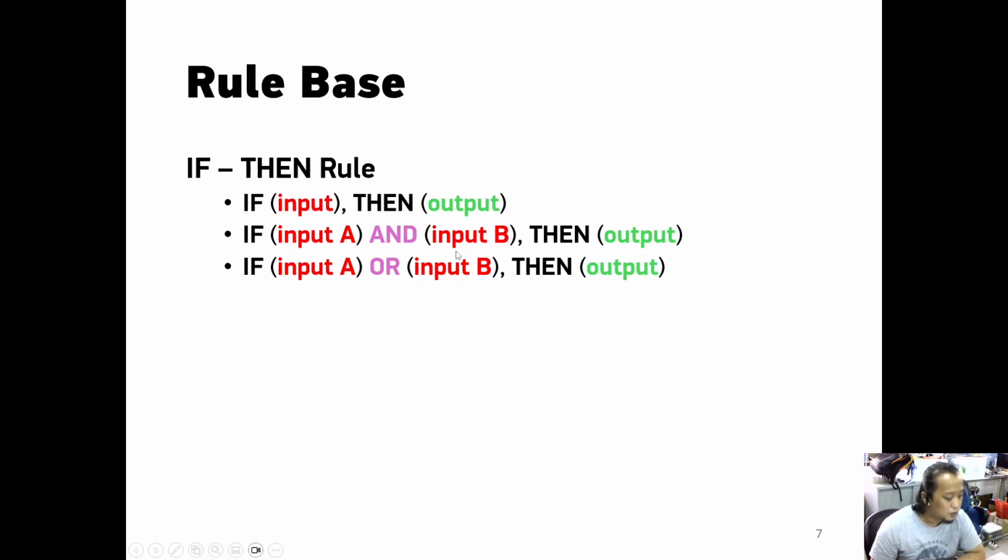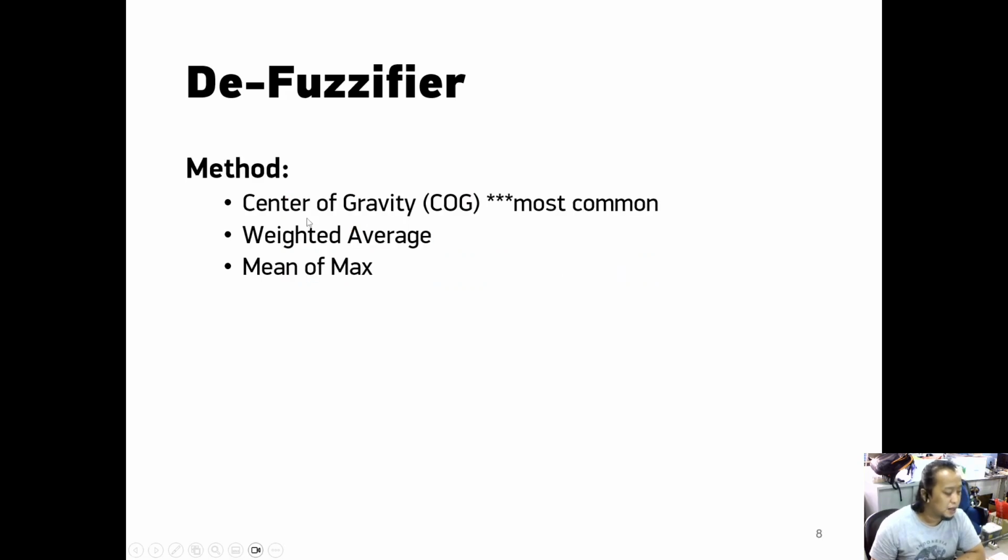If there are two inputs, we can choose between these two. If there is only one input, we can choose the first one. In this case, I will use the second one: if input A and input B, then output something.